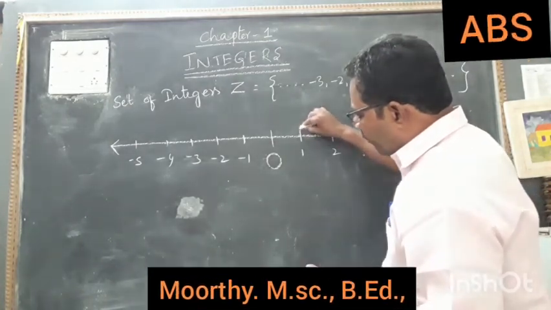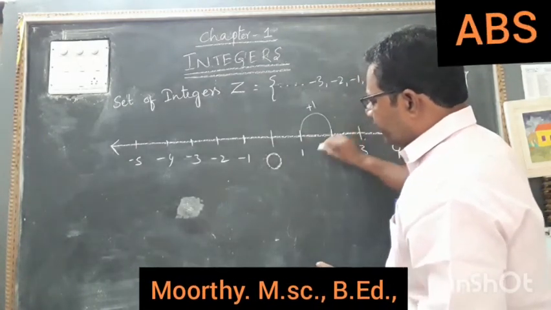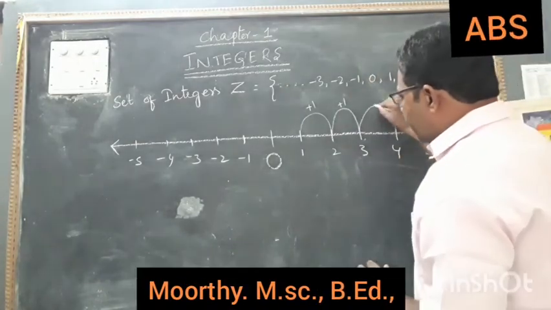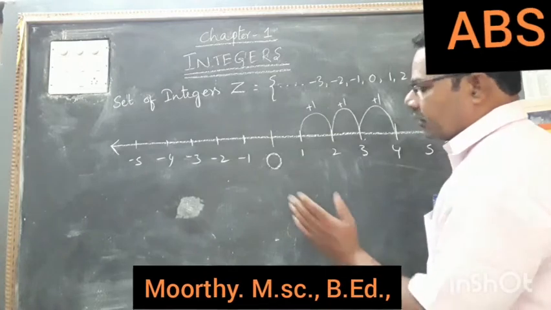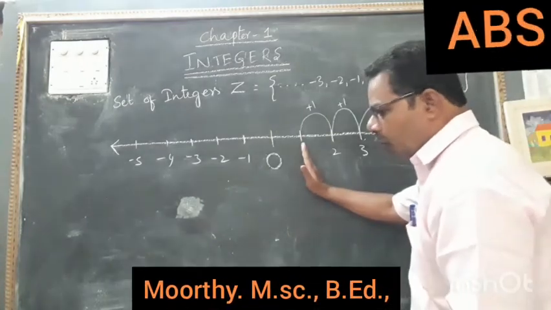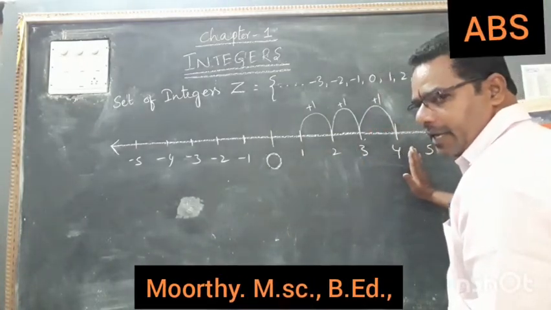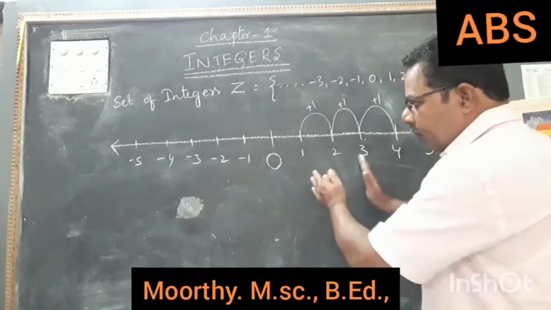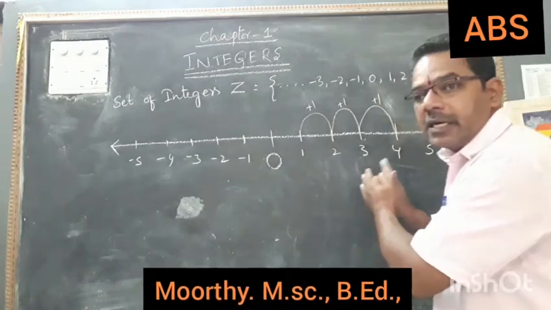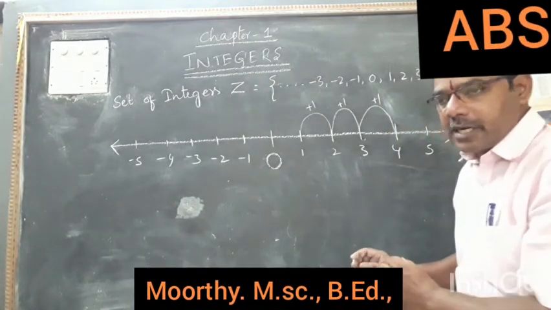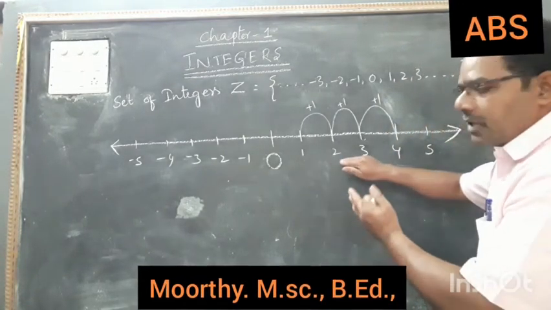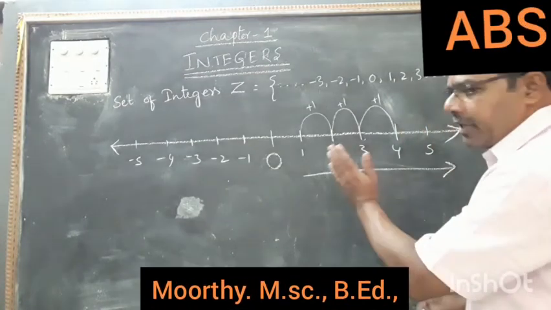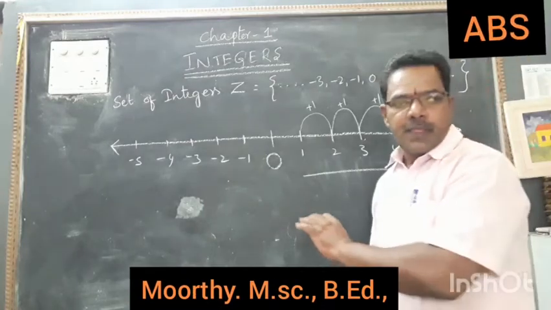1 is added to 1, we can get 2. 2 is added to 1, we can get 3. 3 is added to 1, we can get 4. Like this, if you go right hand side of the number line, the values will be increasing. The value of the numbers are in increasing order. Understand? So, all the numbers going to the right hand side direction, the values will be in increasing order. Okay.